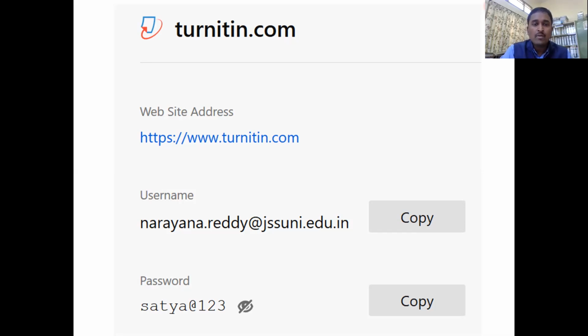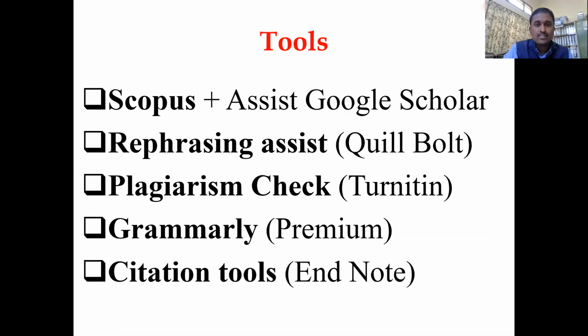So to avoid that problem, in the manuscript section, when you scan the manuscript, it is not going to be saved further into the JSS account. I have changed the settings. You can use that username and password for the same thing. Okay, so that is the plagiarism check. I'm not discussing other software because Turnitin is the ultimate one to use right now.